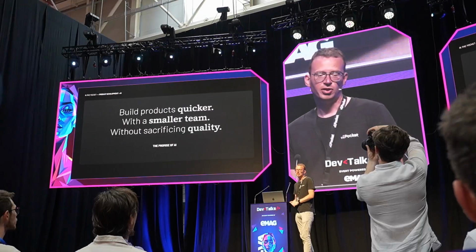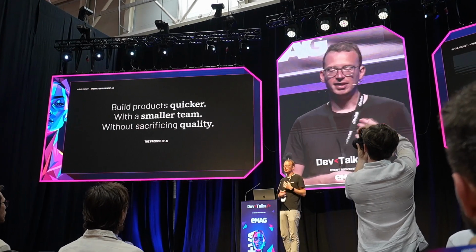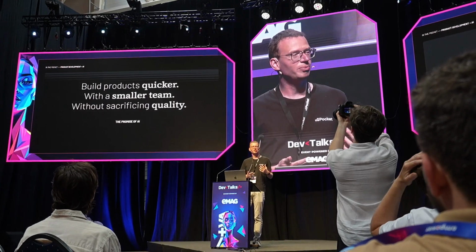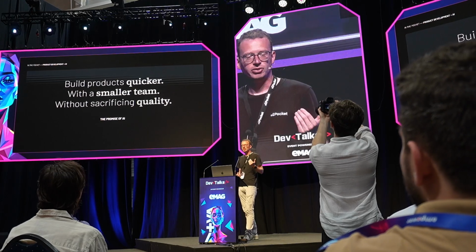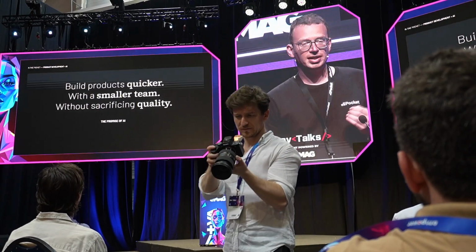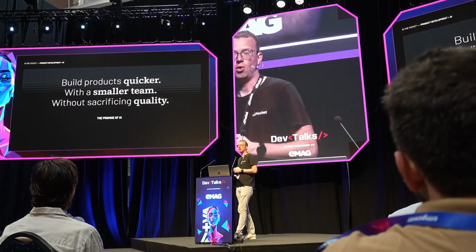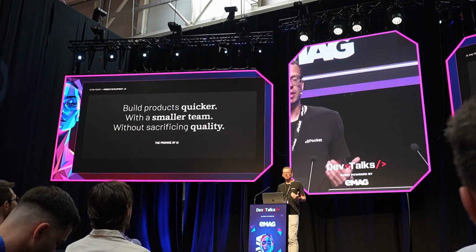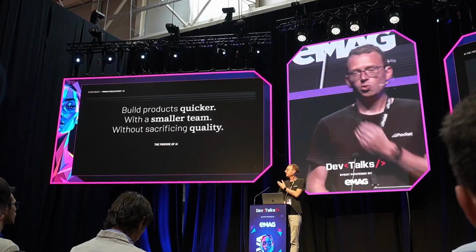On the other hand, what is changing, and that's the important one, I think, is how we are working. The promise of AI also changed the triangle that you typically see about speed, quality, and cost. Normally, your project manager will say you can only pick 2, because otherwise your product will go to shit. Well, basically, with AI, that's no longer true. We really can build products quicker with a smaller team and without sacrificing quality. Over the years that was really impossible to do, but now with AI it's such a big change that it really feels like we can do this.